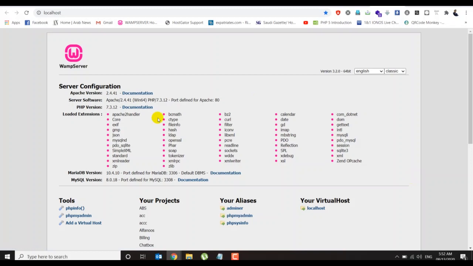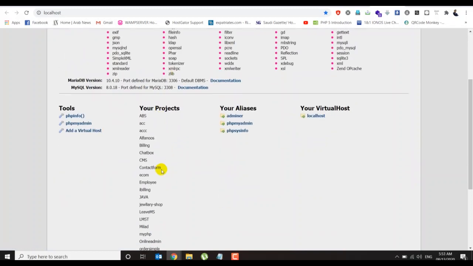If you want to check your localhost, go ahead and click localhost. I have lots of things here, and I have many projects. Sometimes you will get different empty pages, and I will tell you how to create the project pages in the WAMP server localhost directory. These are the key features of the WAMP server, so you don't need to do anything about that.